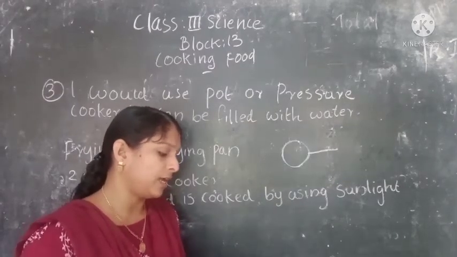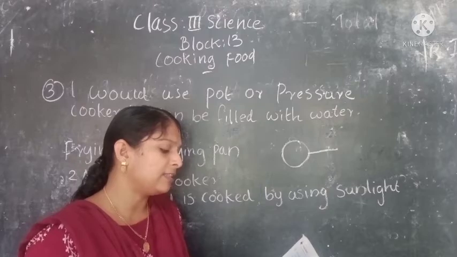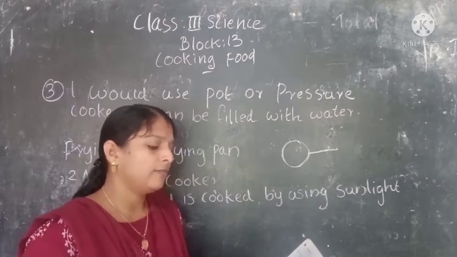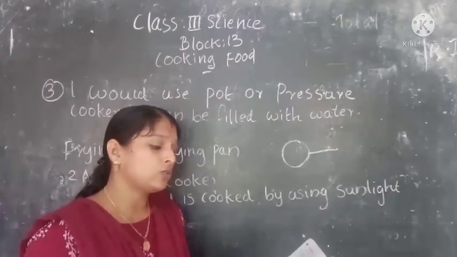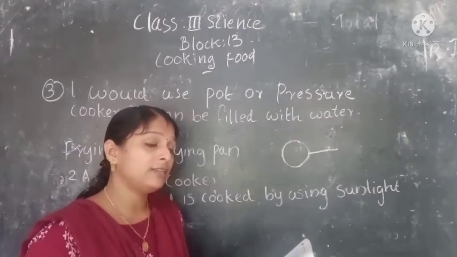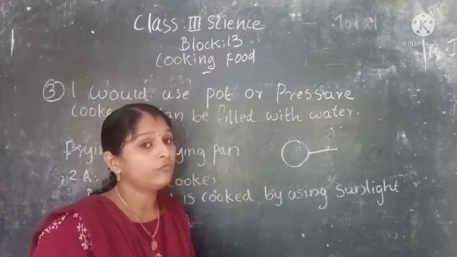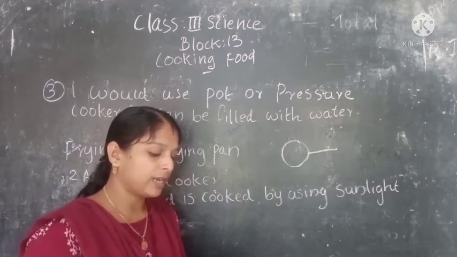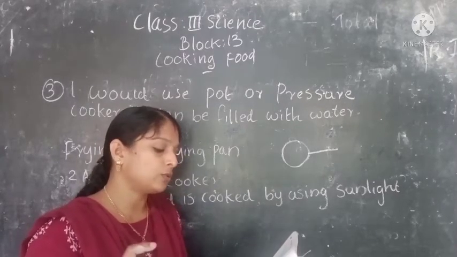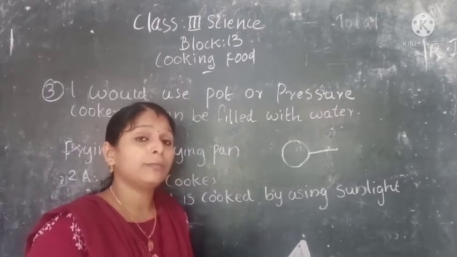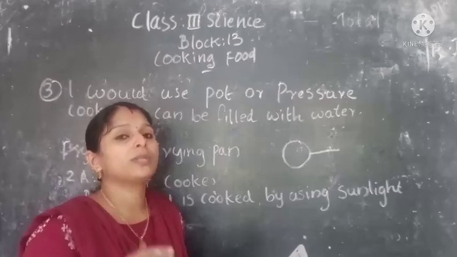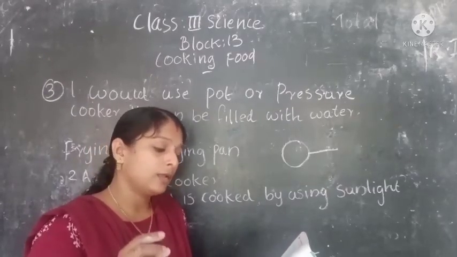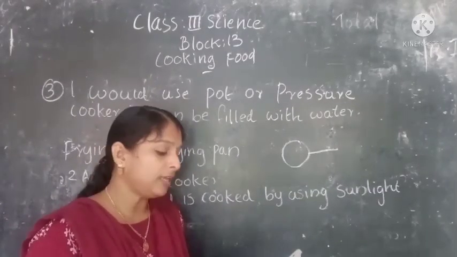Okay. Then fourth question, which is the healthiest way of cooking? Steaming, because the food is cooked over the steam and it retains the nutrients in the food. Okay. So we can write, steaming is the best way of cooking food because we cook food over the steam and it retains the nutrients in the food.